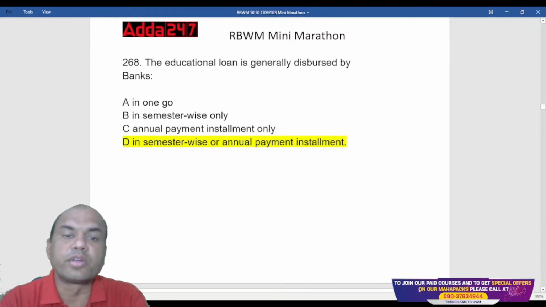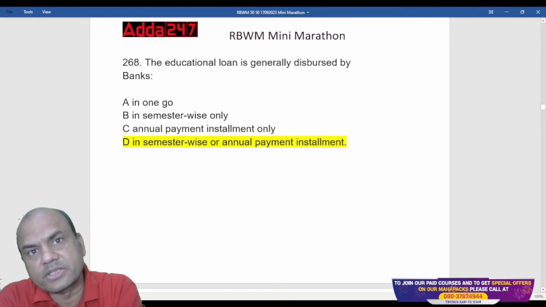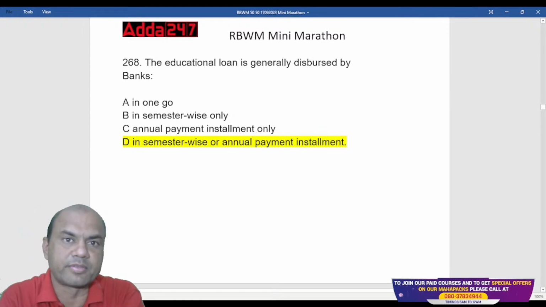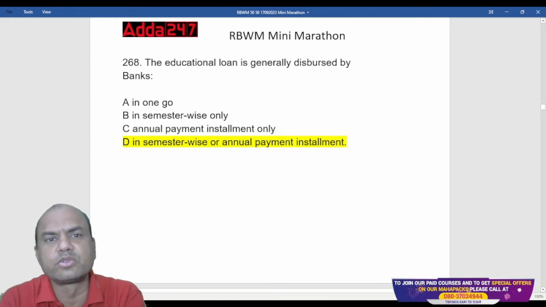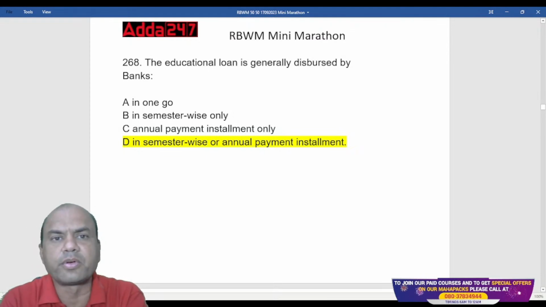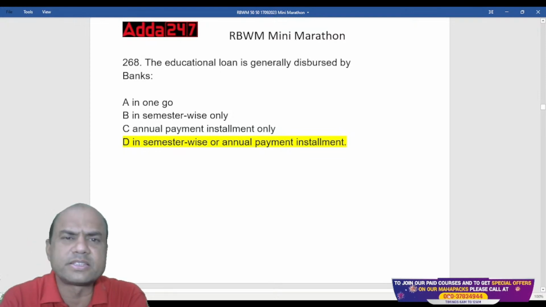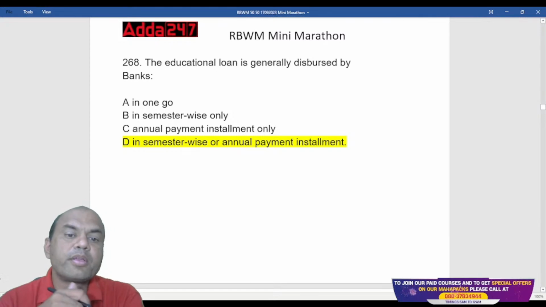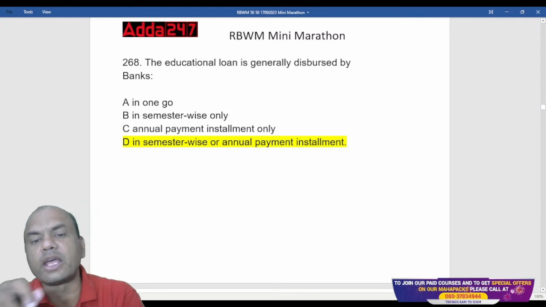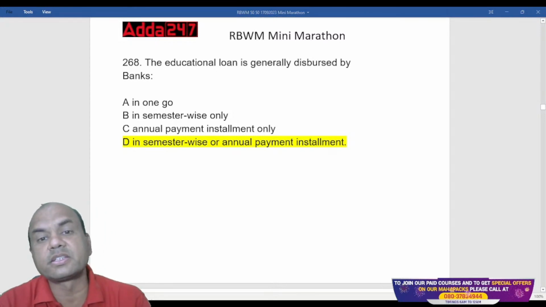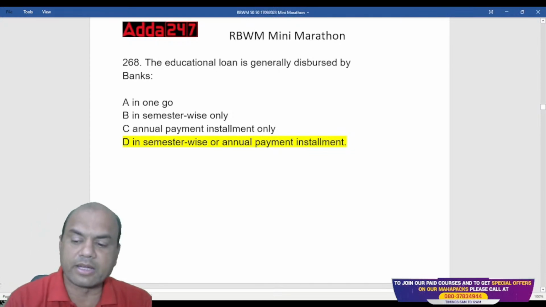So always remember, either semester or annual pattern. Annual pattern means one annual payment. This June disburse one-fourth of the amount, next June disburse another one-fourth for engineering, and for others it's different. So it is either semester wise or annual payment installment, whichever is decided between the bank and the customer.